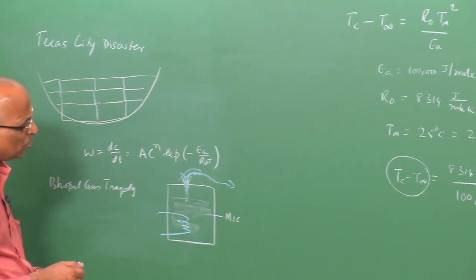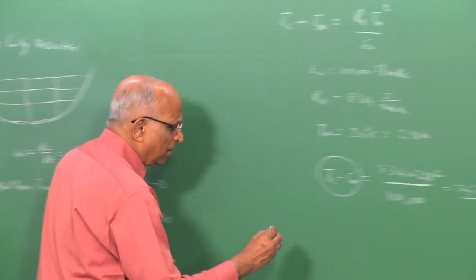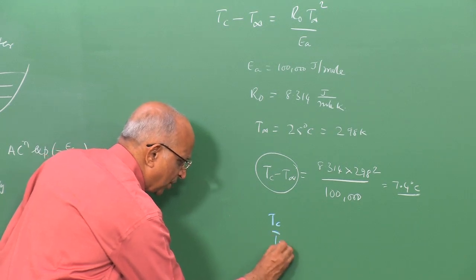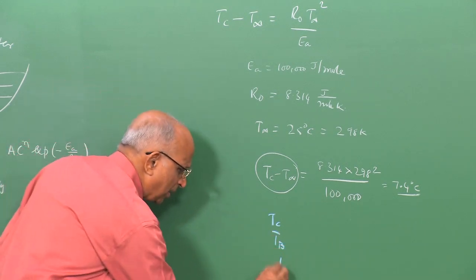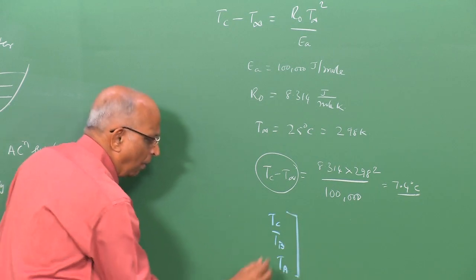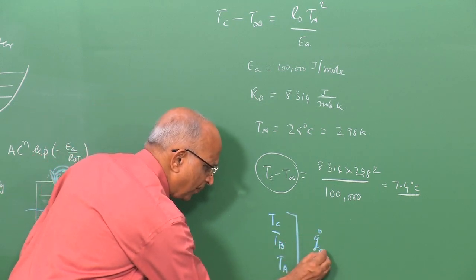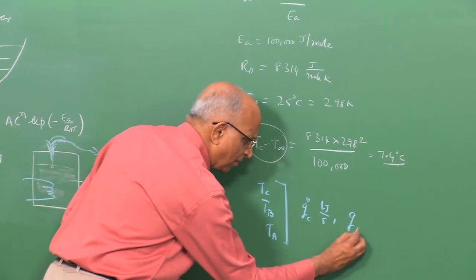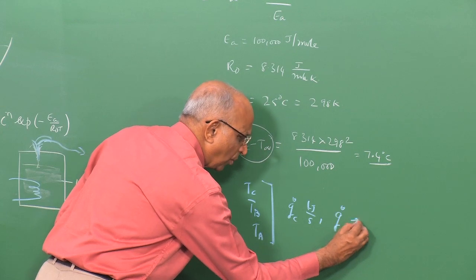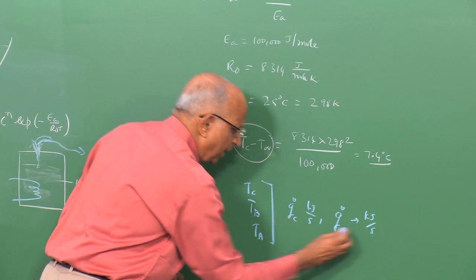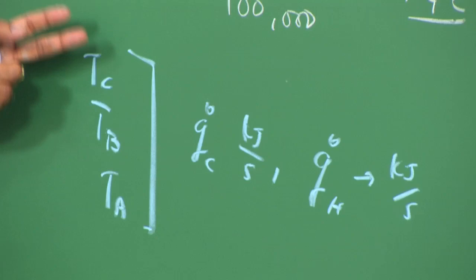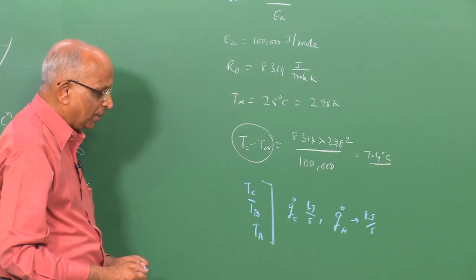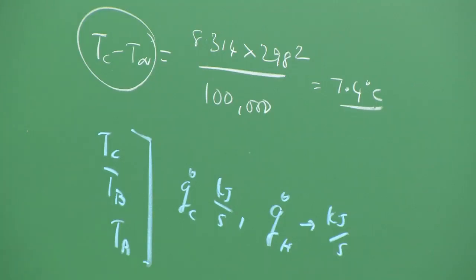Therefore, now we ask ourselves one question. We are telling, well, the temperature Tc, the ignition temperature Tb, and also the stable temperature Ta depend on heat generation Q dot C, so much kilojoules per second, and also the heat loss from the system, namely Q dot H, which is also in kilojoules per second. It is the competition between these two which gives me my critical temperature, that is the auto ignition temperature, and the ignition temperature. But is it really so?